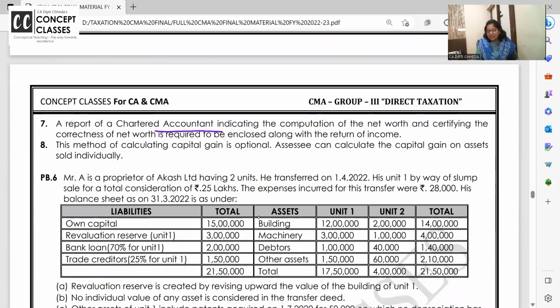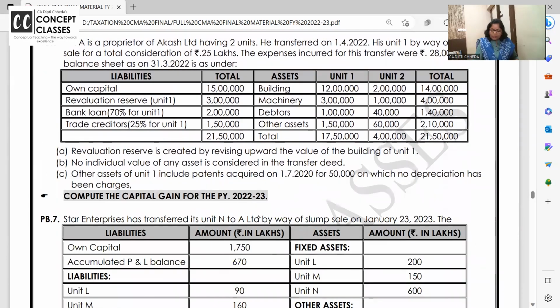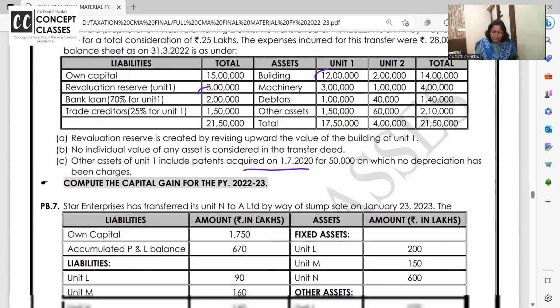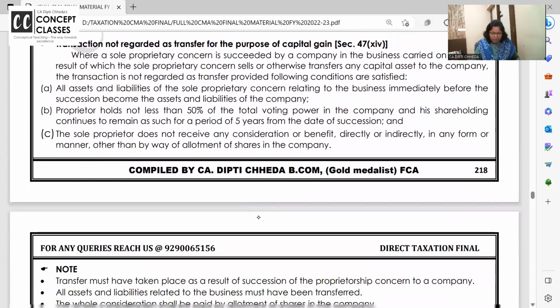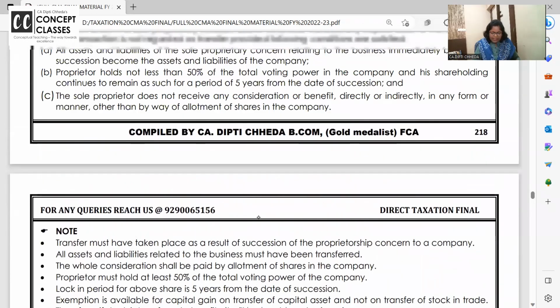Report of CA is required and this method is optional. Just now I showed you this problem. See, building is 12 lakh, minus 3 lakh, so we took 9 lakh. Patent they have taken at cost, but we should take it at today's WDV. That's all for slum sale. Practice these problems from the scanner also and you will get it.